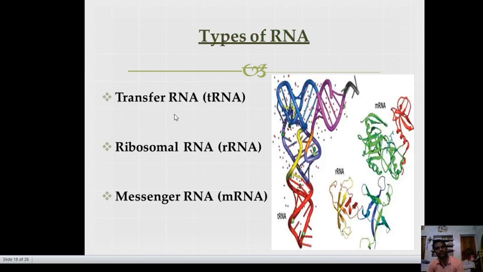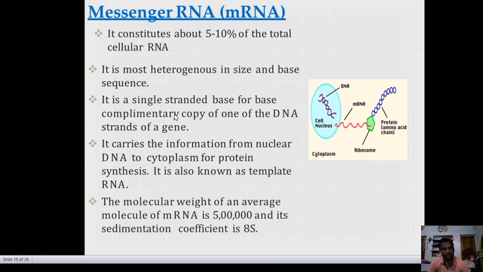There are three types of RNA: tRNA, rRNA, mRNA. First of all, we discuss the mRNA, also called messenger RNA. Its name implies its meaning, that is the message. It constitutes about 5 to 10% of the total cellular RNA. It is most heterogeneous in size and base sequences. It is a single-stranded base-complementary copy of one of the DNA strands of a gene. It carries the genetic information.